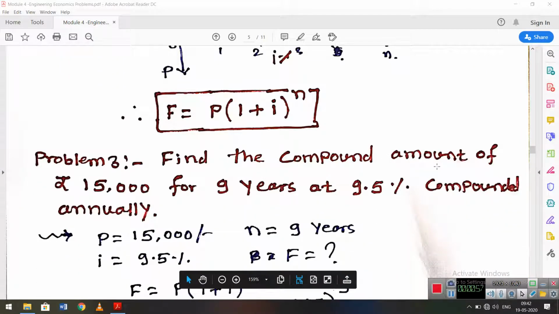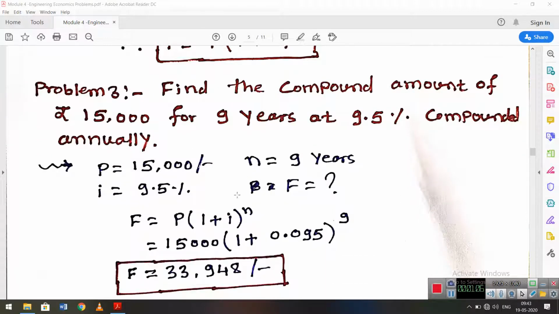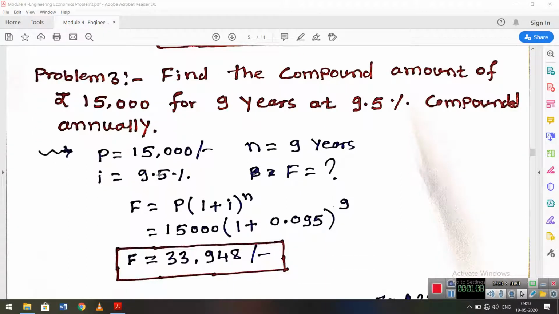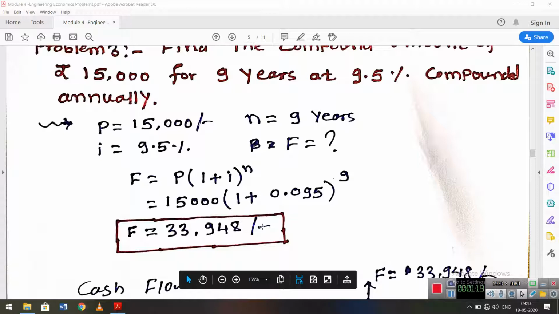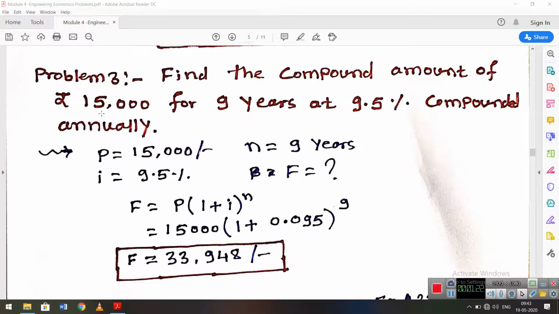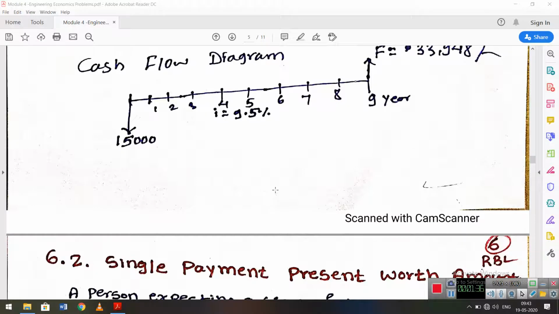Find the compound amount of 15,000 for 9 years at 9.5% compounded annually. So this is the given data, and they are asking for the compound amount after 9 years. We use the formula F is equal to P (1 plus I) raised to n, and we get 33,948 rupees after 9 years for a principal amount of 15,000. So the deposited amount is 15,000, and the amount we get back after 9 years is about 33,943, at 9.5% interest compounded annually.